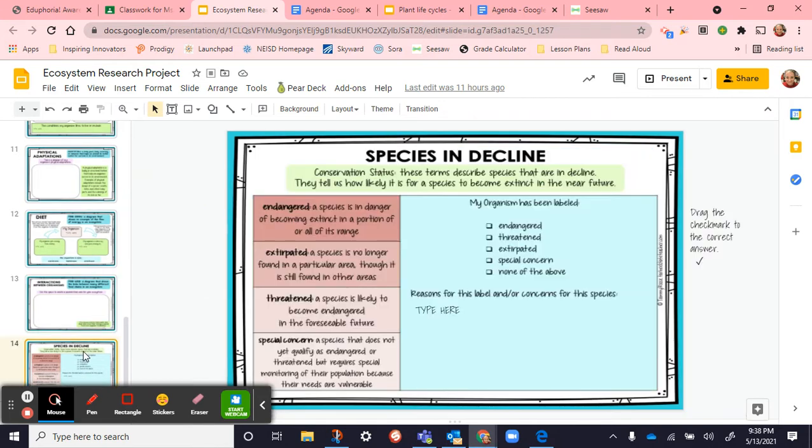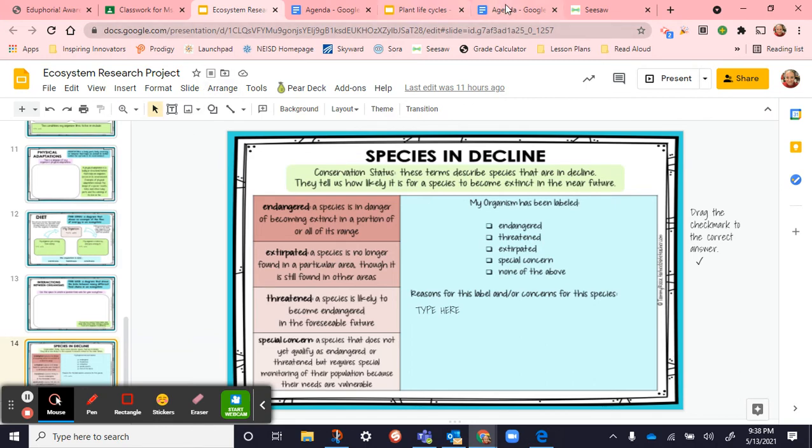Then down here on the bottom, we'll talk about the conservation status. So just looking up, is your animal endangered? Are they extinct? Are they threatened? Is there no concern at all? And just look into that a little bit more. So we'll be working on that tomorrow.